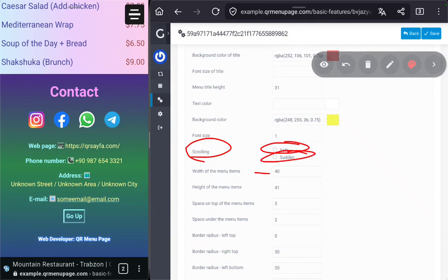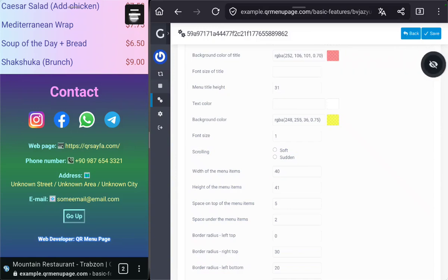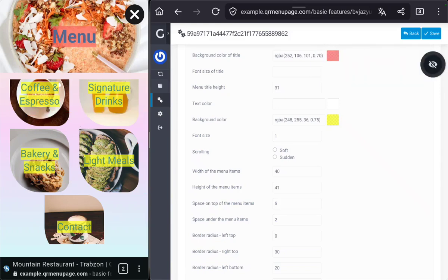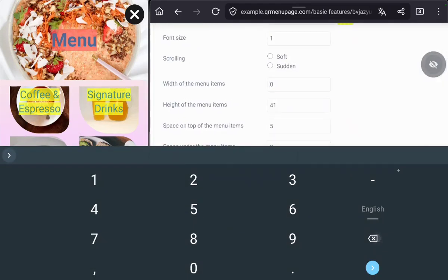With all menu items. Again, let's see menu items. Let's say this is 100. So this would make it 40. When it's this much, it made it possible to make 2 items per row. We will see when it's wider.